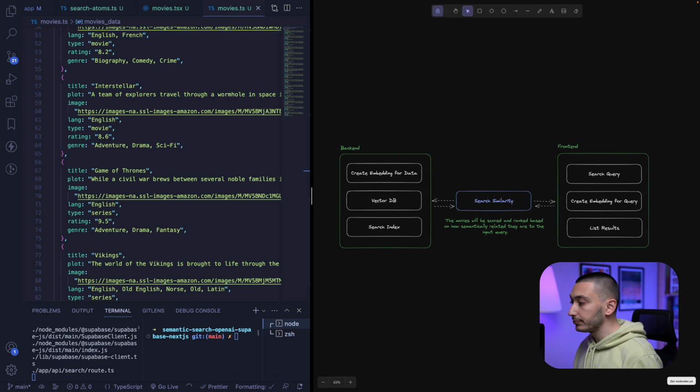Then in our front end, we need to get our search query. Then we will create an embedding based on this query. And we will calculate the semantic relation between the query and the movies. And if there is related data, we will bring that data as results.